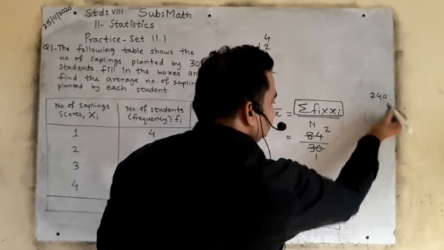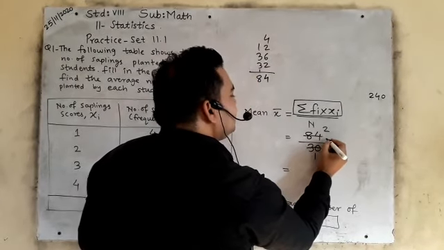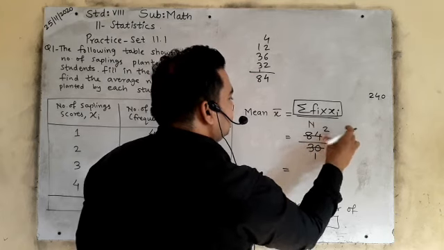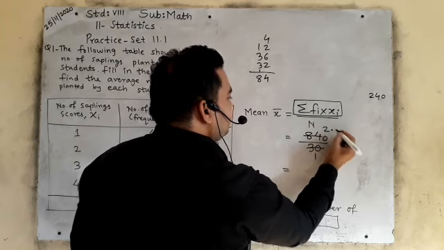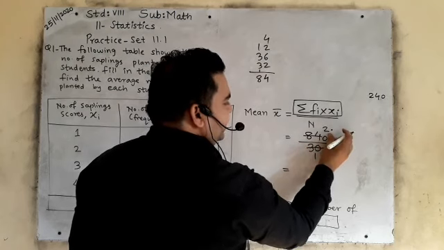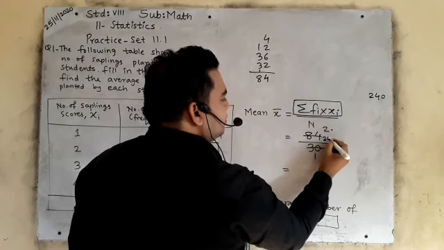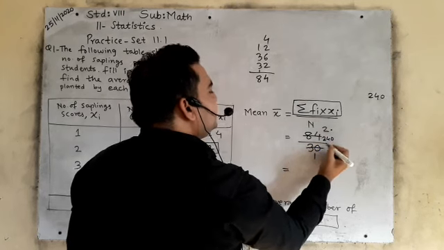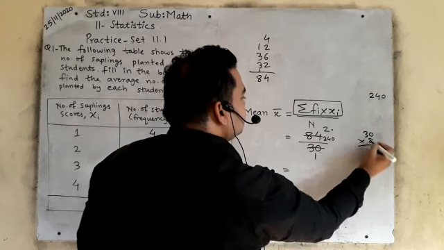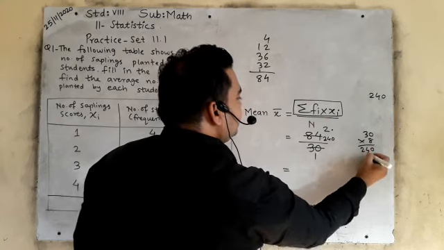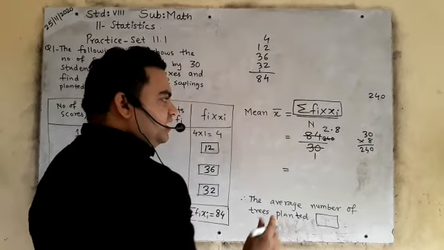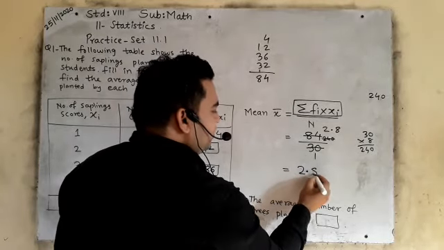You will increase a 0 right here. See, you will increase a 0 here. So the decimal point will come, right? So how much is it? 240 left, right? Yes or no? So it is 240. 30, 8 zeros are 0, 8 3s are 24. So 38s are 240. Is it clear? So the answer is what? 2.8.